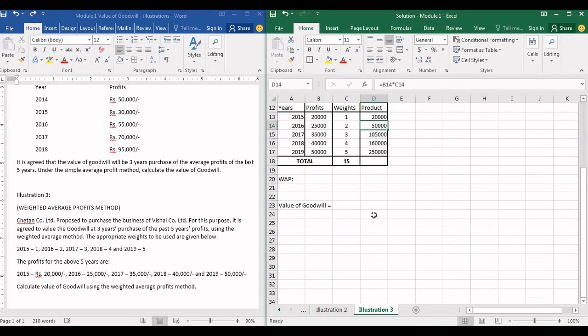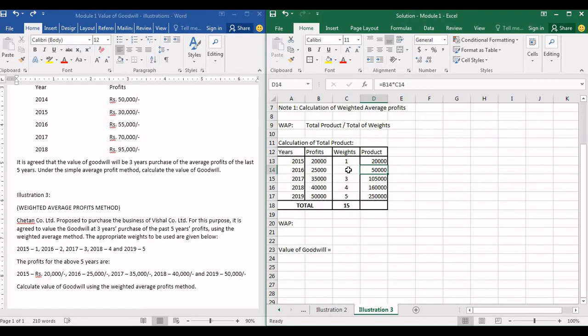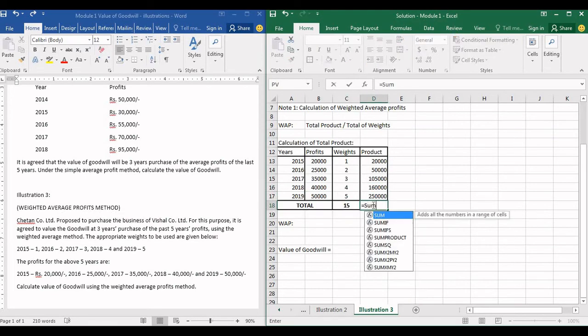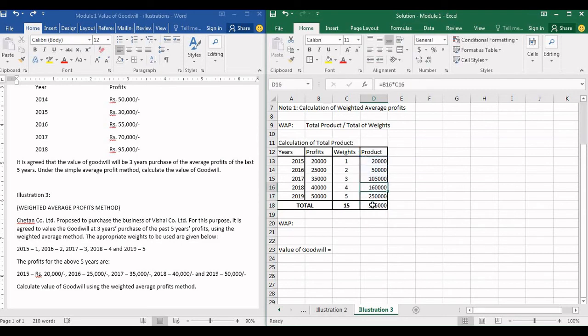Say this B14 into C14, that is 25,000 into 2 is 50,000, 35,000 into 3 is 1,05,000, 40,000 into 4 is 1,60,000, 50,000 into 5 is 2,50,000. Now let us find out the sum of all 5 years. Total product will be total of the product of all 5 years, that is 5,85,000.